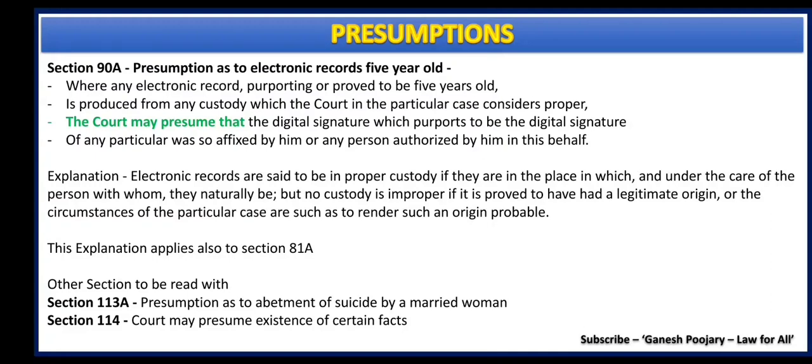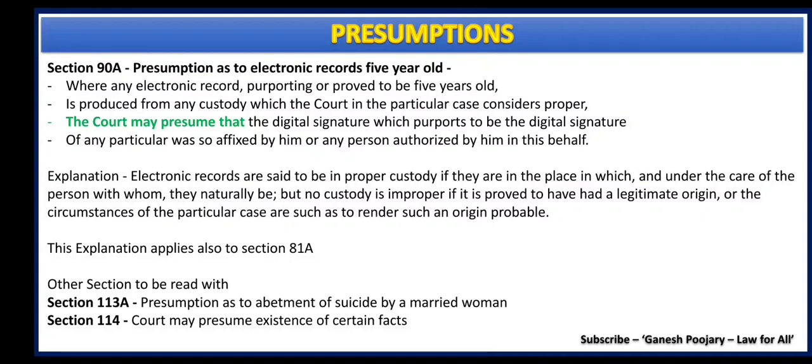When we are discussing sections related to may presume, we need to see other two sections, that is section 113A, which is about presumption as to abetment of suicide by a married woman, and section 114, which is about court may presume existence of certain facts. Here also there are may presume clauses.